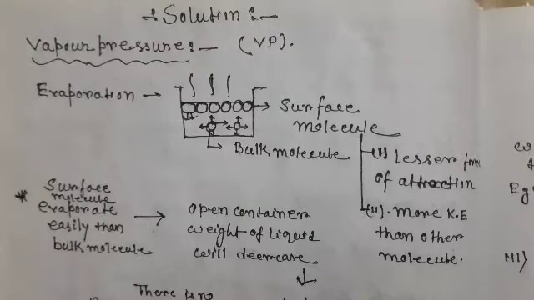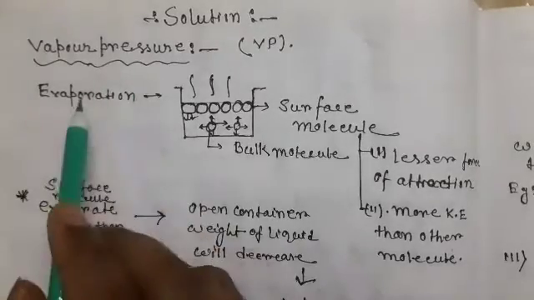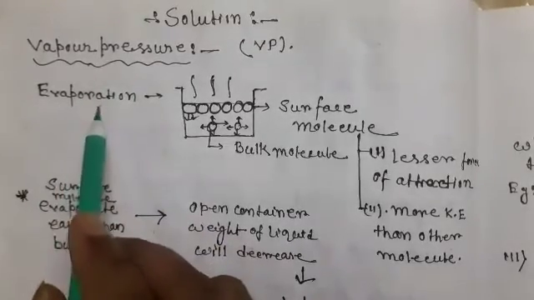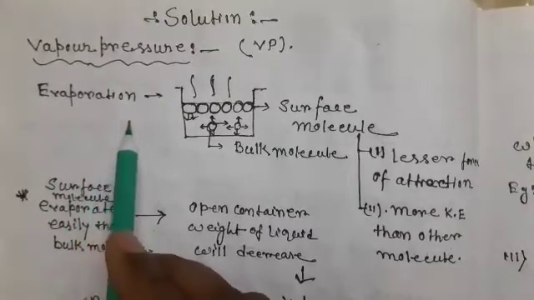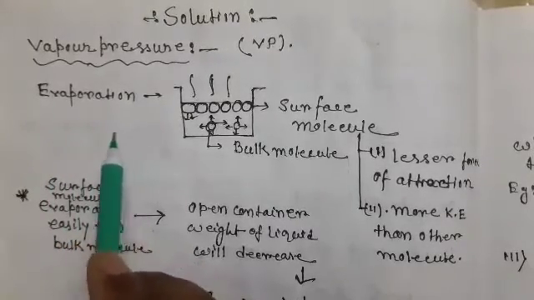Student, today we will discuss the next part of the chapter Solutions of class 12 chemistry. Now we are going to discuss vapor pressure. Before discussing vapor pressure, we will learn about evaporation. What is evaporation? Evaporation is the process in which a liquid converts into a vapor by heating below boiling temperature.